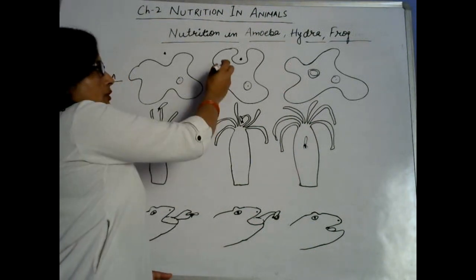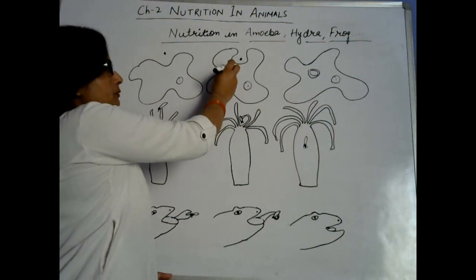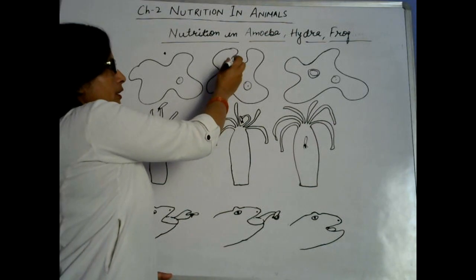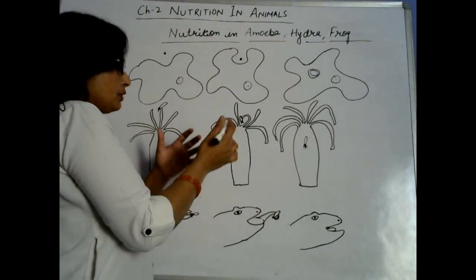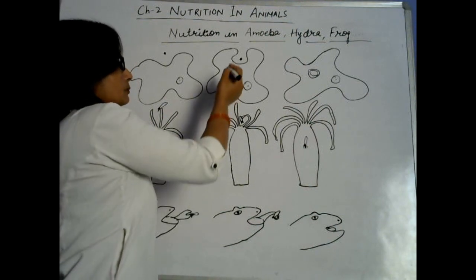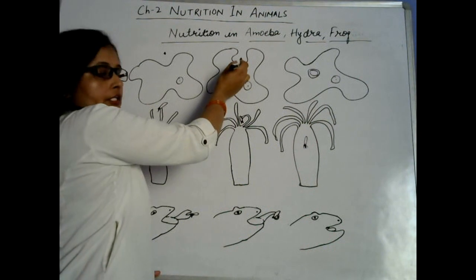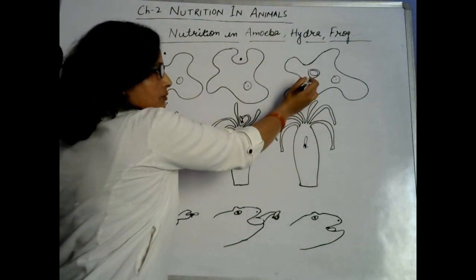Ingestion takes place by joining its pseudopodia, and finally the food particle comes inside the body of amoeba.